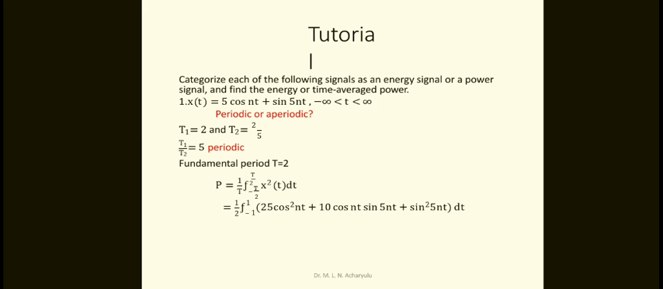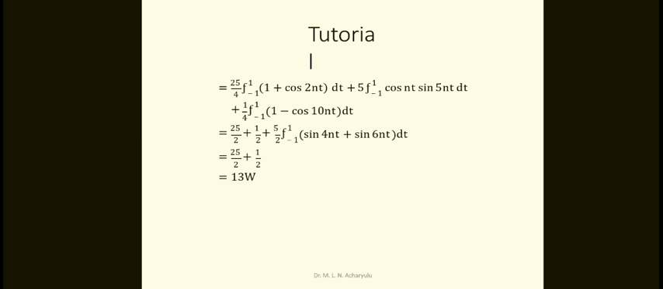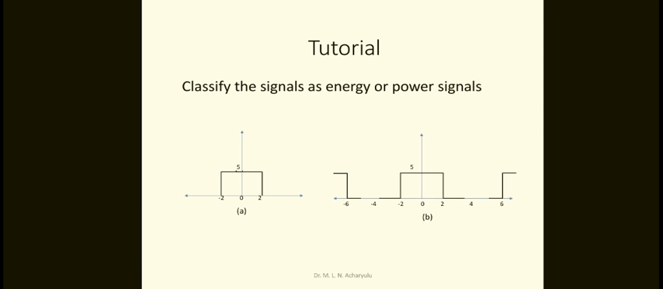Categorize the following signals as an energy signal or a power signal, and find the energy or the time average power. Just all of you please note it down. This is the problem given, and you have to do this by using your mind. So this is the same, you have to find it. Classify the signals as energy or power, just observe that here.